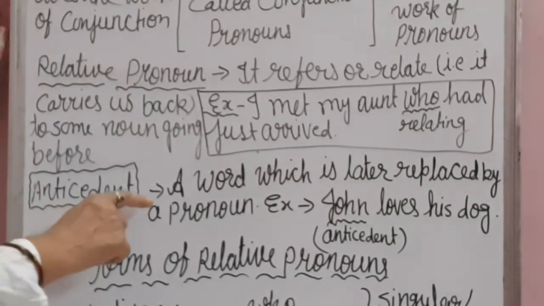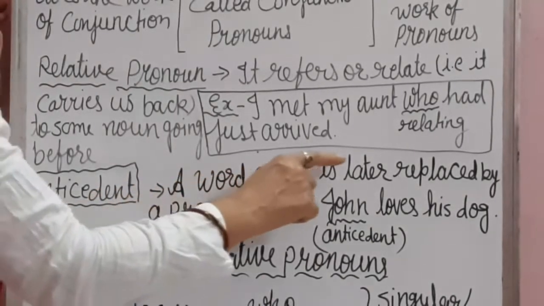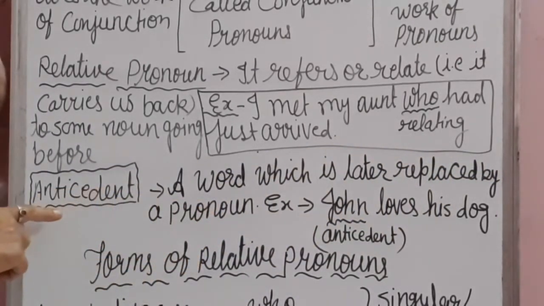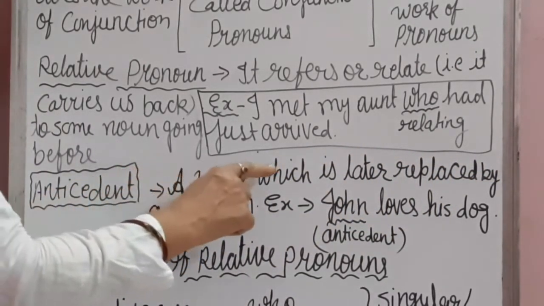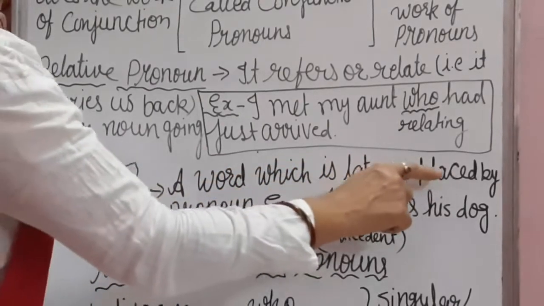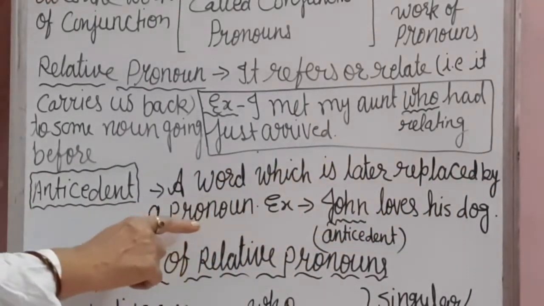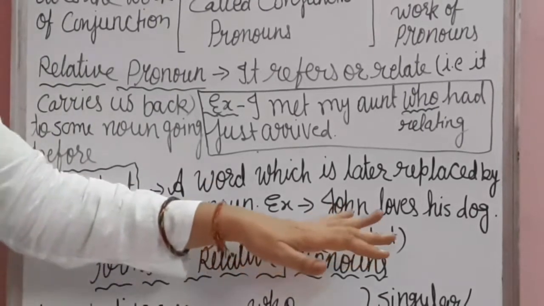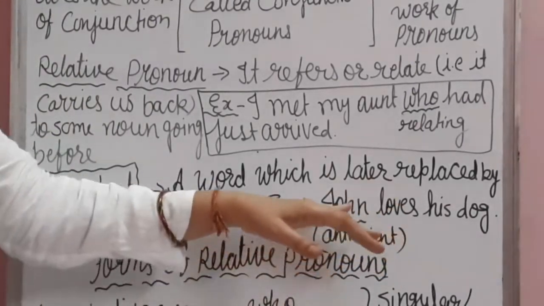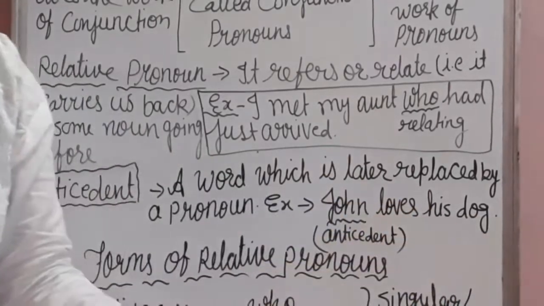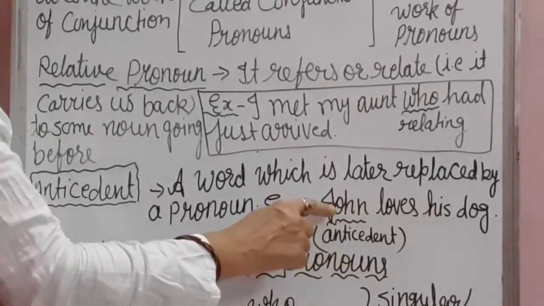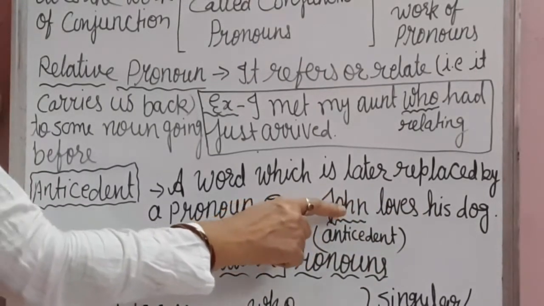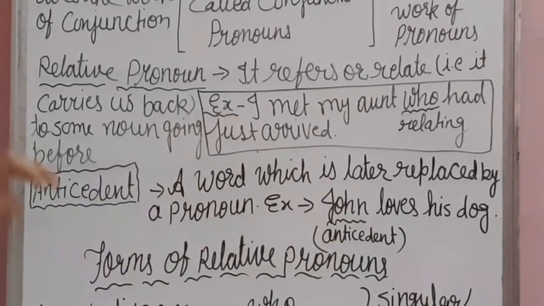Now, next, another word I have taken here is antecedent. Antecedent is a word which is later replaced by a pronoun. Here the meaning of antecedent is clear: a word in the sentence which is later replaced by the pronoun is known as antecedent. For example, dear students, I have just taken an example: John loves his dog. Here his is for John. The pronoun his is working for John, and therefore John will be the antecedent.